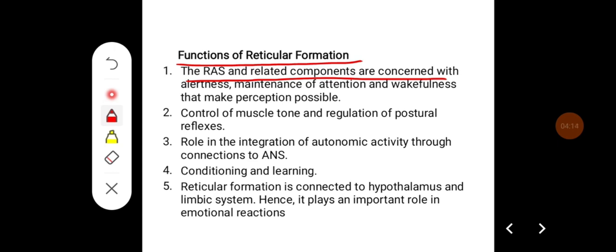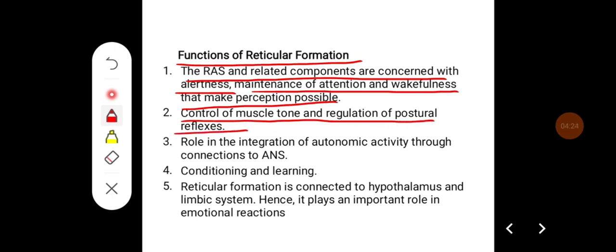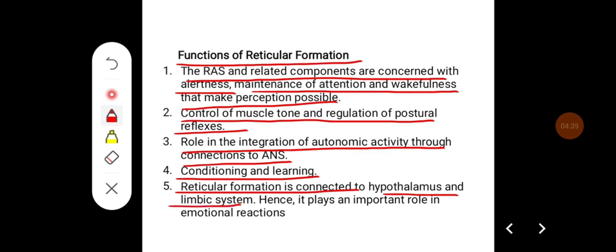Some of the important functions of reticular formation to enumerate are: first, the reticular activating system and related components are concerned with alertness, maintenance of attention, and wakefulness that makes perception possible. Second, control of muscle tone and regulation of postural reflexes. Third, role in the integration of autonomic activity through connection to autonomic nervous system. Fourth is conditioning and learning. Fifth, reticular formation is connected to hypothalamus and limbic system. Hence, it plays an important role in emotional reaction.